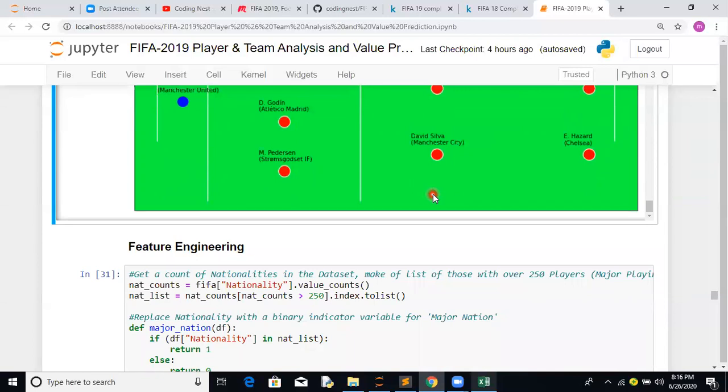Next part. So far we have read the data, we have cleaned the data, and we have done a bit of exploratory data analysis. The next part is feature engineering. In machine learning you cannot have categorical columns, so you have to somehow convert them. For example, we have nationality, with maybe 180 nations available.